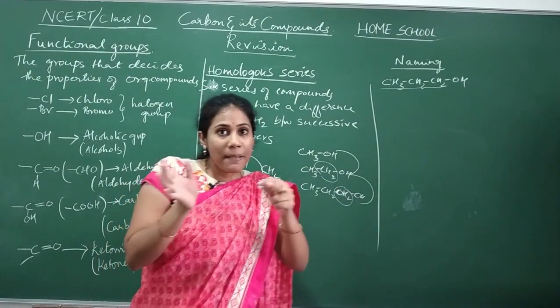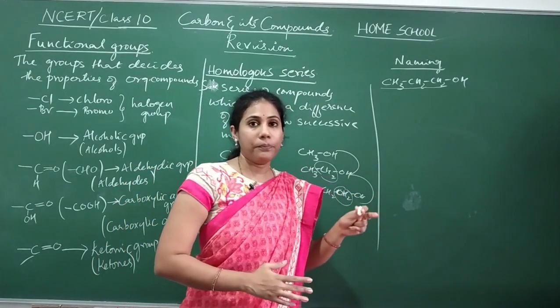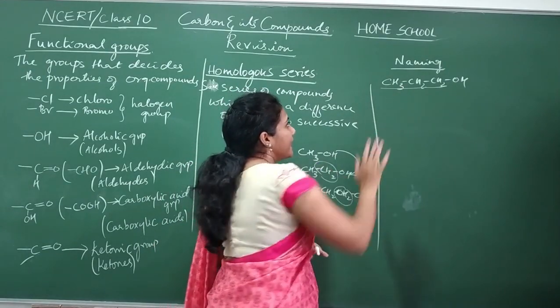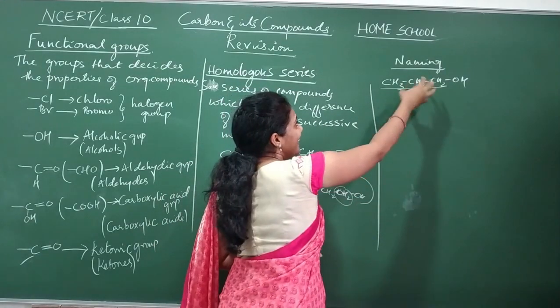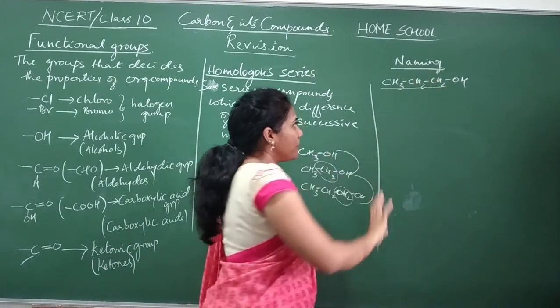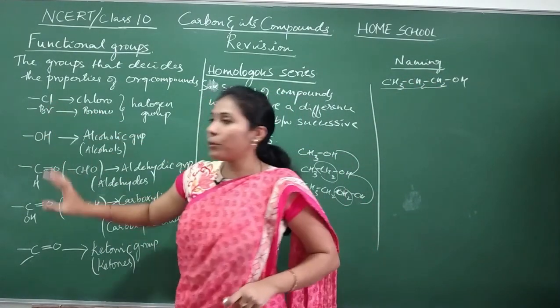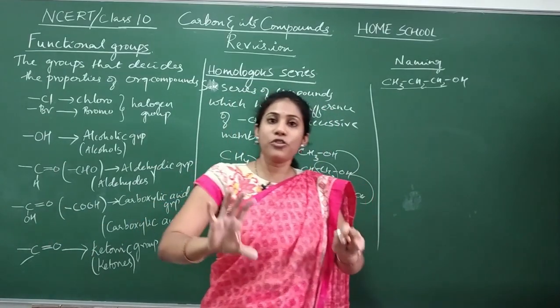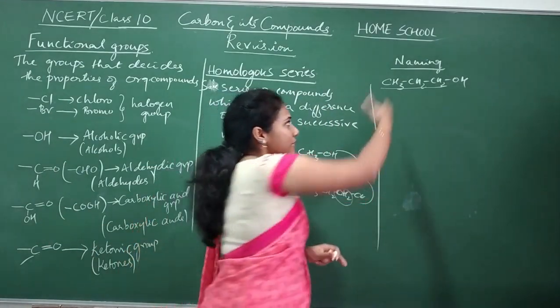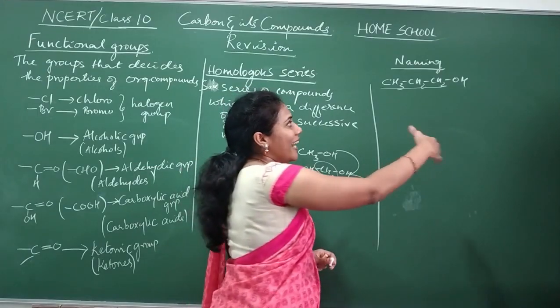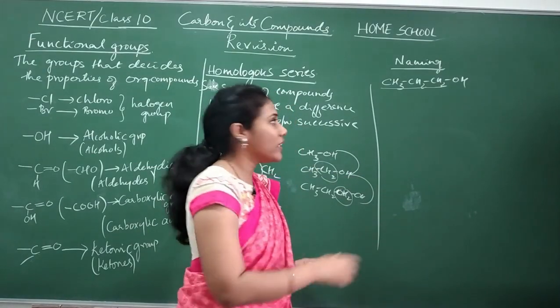So this is the pattern of writing a name. Now let us try to write its name. Do you have anything to be written as a prefix here? Only if you have groups like chloro, bromo should you write their names as a prefix. No such groups are there. So directly I will write the middle name, that is the word root.